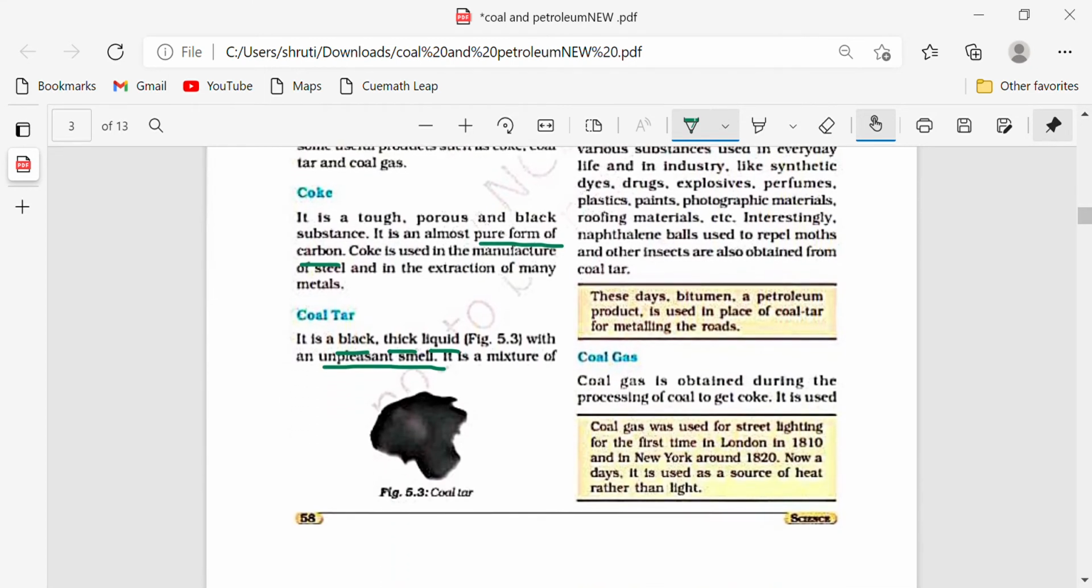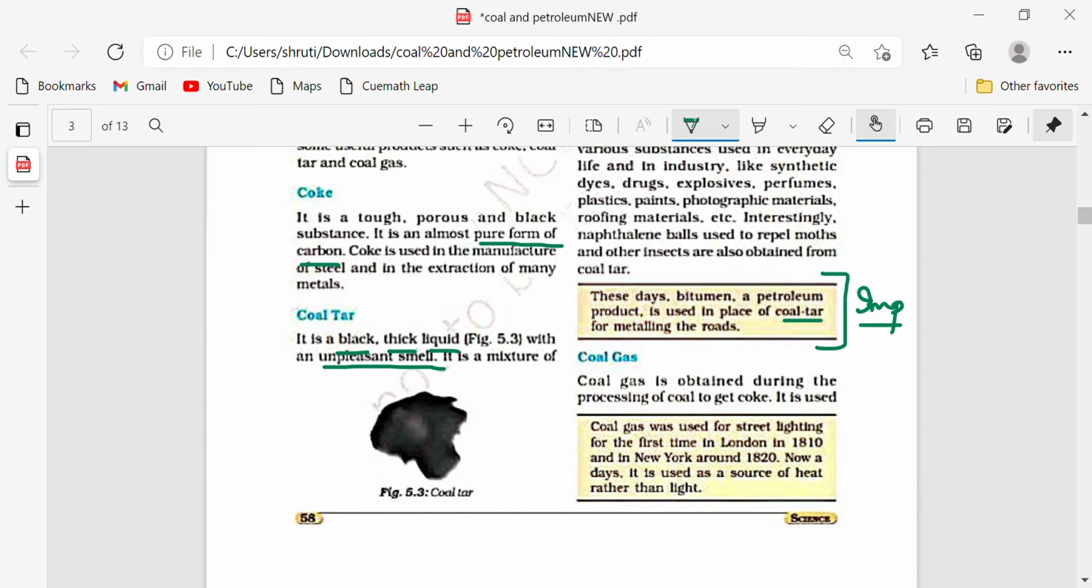Now, very important question. Just make a point of it. These days bitumen, a petroleum product, is used in place of coal tar for metaling the roads. So earlier, whenever we were metaling or leveling the roads, we used coal tar. Some of you might have seen that earlier we used coal tar, or your parents might have seen.